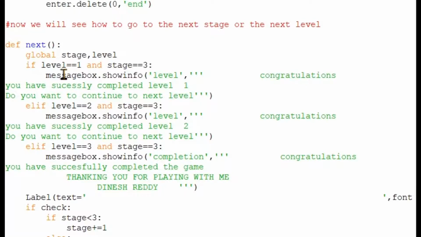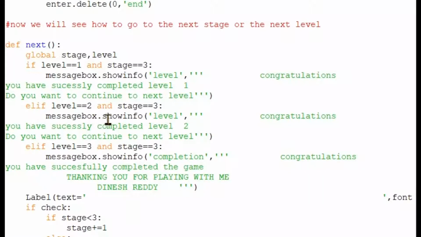And now here, if level equals 1 and stage equals 1, then this message will be represented: congratulations, you have successfully completed level 1. Do you want to continue to next? That message will be represented by using a message box.